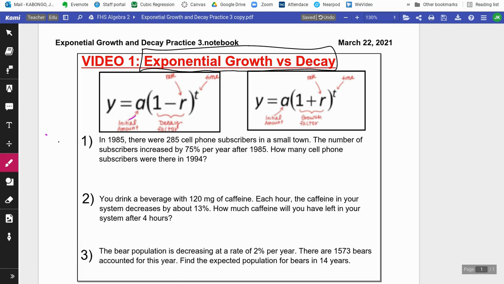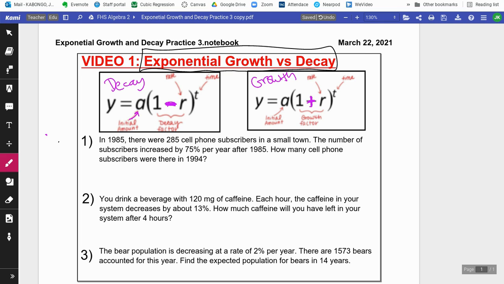So far, we have discussed that A is the initial value, right? And when you write the equation, we had the 1. Now, here's a different thing that I need to emphasize. When we have the minus inside of the parentheses, we're subtracting due to a decay. So this will be the formula that we will use for exponential decay. When you have a plus inside the parentheses, this time you want to guess? Think growth. All right, so we have a decay, we have to use a minus inside. We have a growth, we have to use the plus.